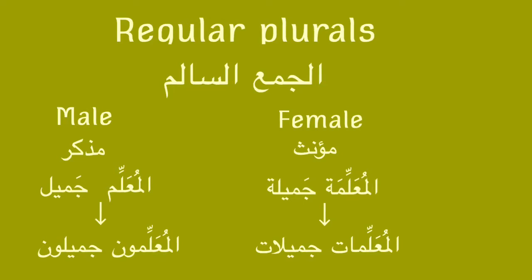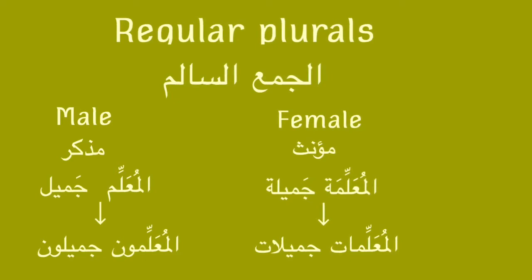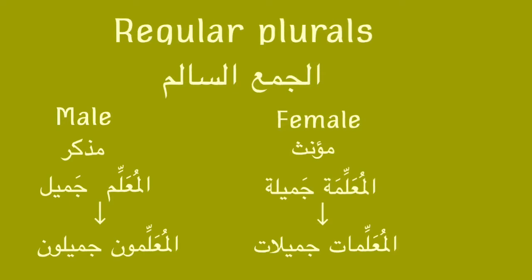So I gave you here an example. Al-muallim jamil, the teacher is beautiful. The male teacher, not female. The male teacher is beautiful or nice. Al-muallim jamil, it becomes al-muallimun jamilun. I added un. Al-muallimun jamilun.